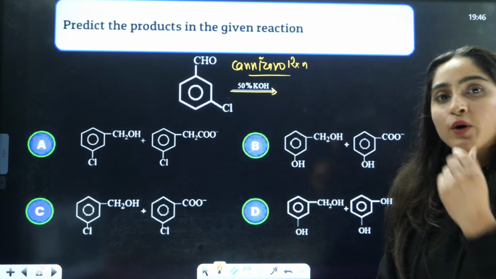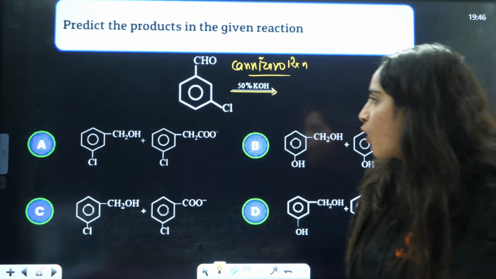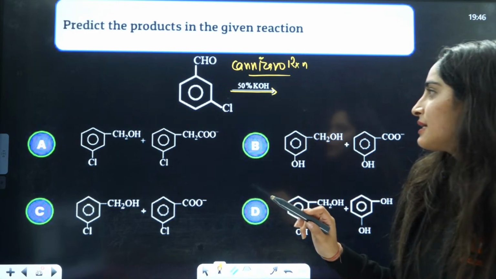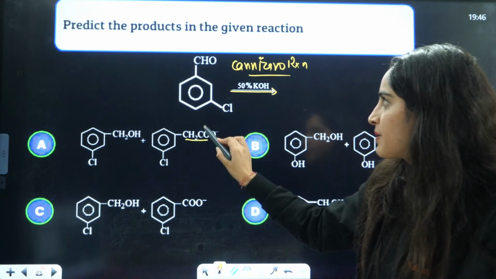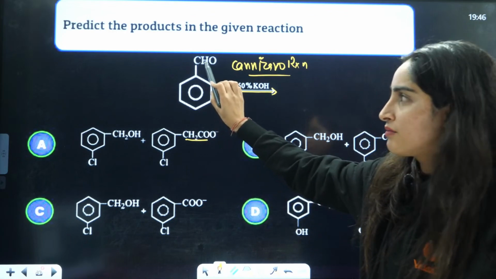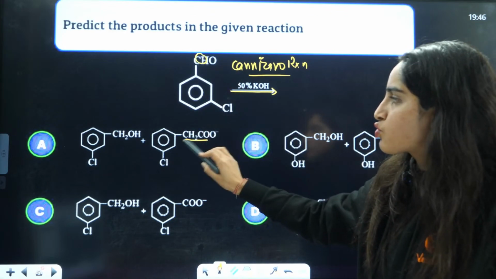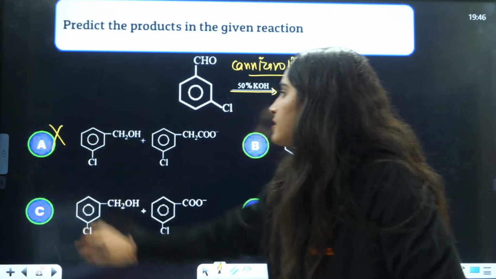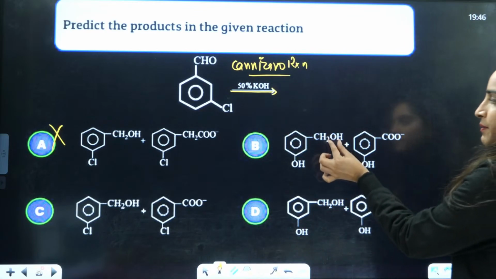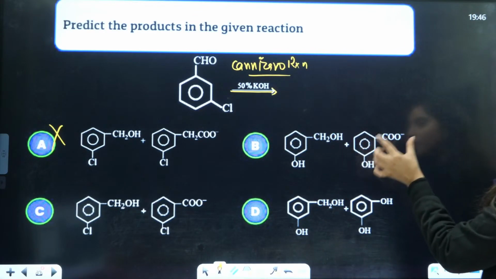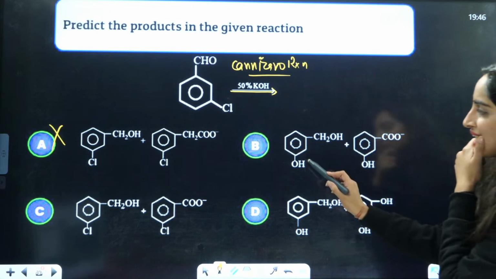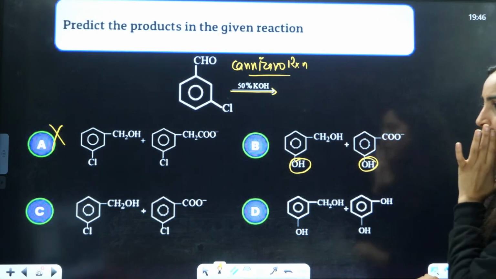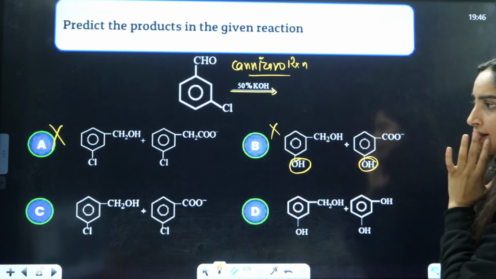One product is forming alcohol, the other is forming carboxylic salt, with the same number of carbons. This is not the same number. This is CH2CO. This is one carbon after the ring. This is two carbons outside the ring. So this is not the correct answer. This is the same number of carbon alcohol. This is the same number of acid. But here, this is also replacing this Cl with OH. So that is also not the correct answer.